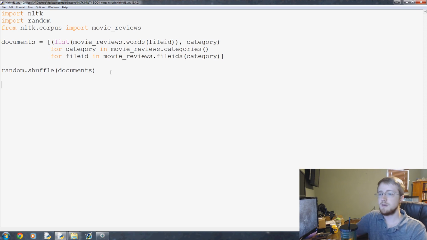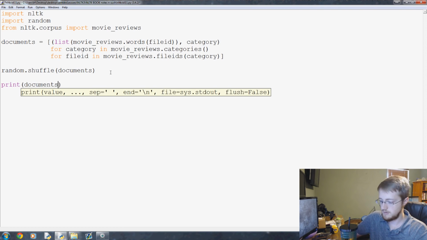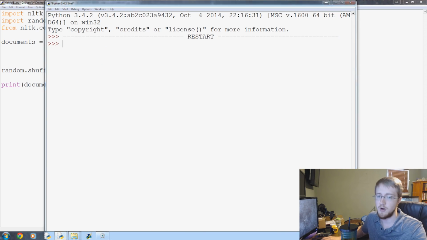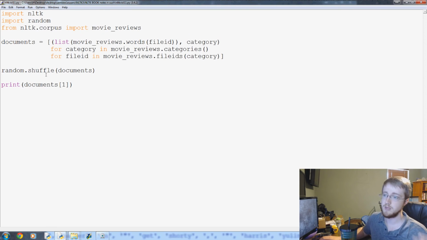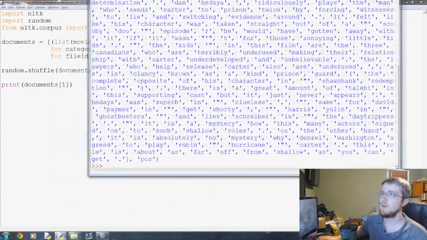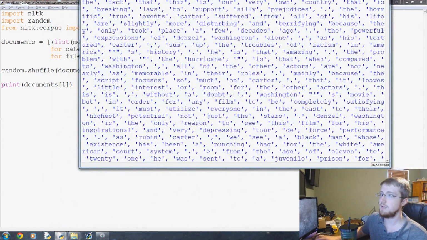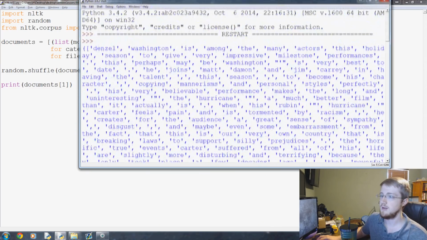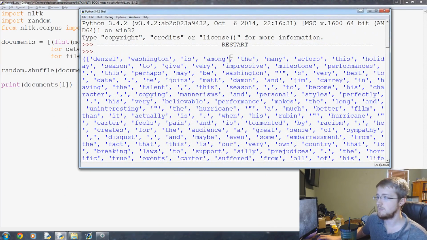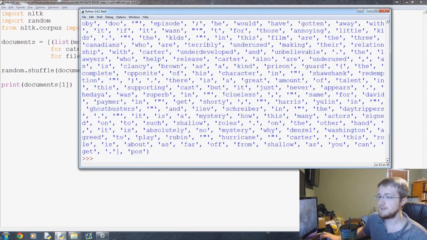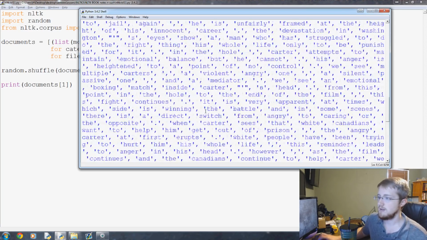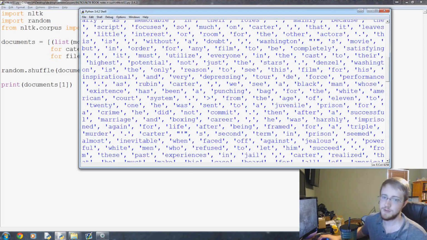So now, let's go ahead and just print the first element in documents, just to see where we are and make sure we're not doing anything too crazy at this point. It should be documents[1], a list of words, and yes, there it is. And then whether or not it's positive or negative. So this is the list of all the words in this document, starting with Denzel Washington is among the many actors, blah, blah, blah. And then finally when we get to the end, this is all the features, and the rating here is positive. So this will be part of our bag of words, so to speak.